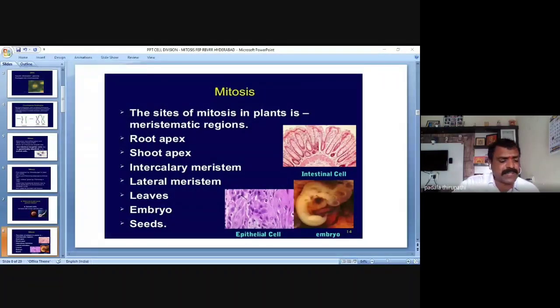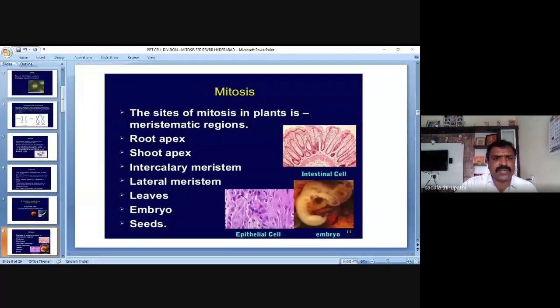Intercalary meristematic tissue we observe in the internode and the leaf petiole. The lateral meristematic tissues, or lateral meristems, are present after secondary growth, which occurs in the dicot root and dicot stem.